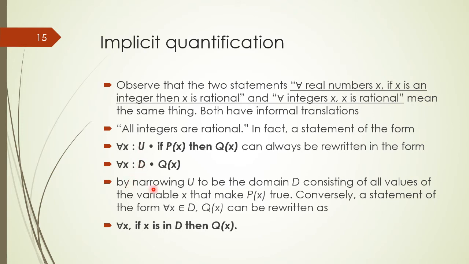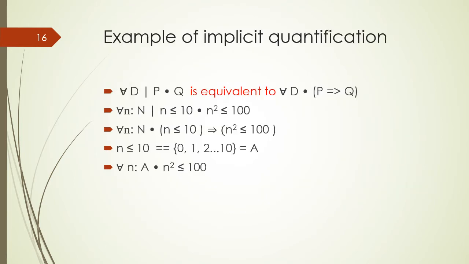By narrowing U to be the domain D consisting of all values of the variable x that make P(x) true. Conversely, a statement of the form "for all x of type D, Q(x)" can be rewritten as "for all x, if x is in D, then Q(x)." We have an example of implicit quantification.